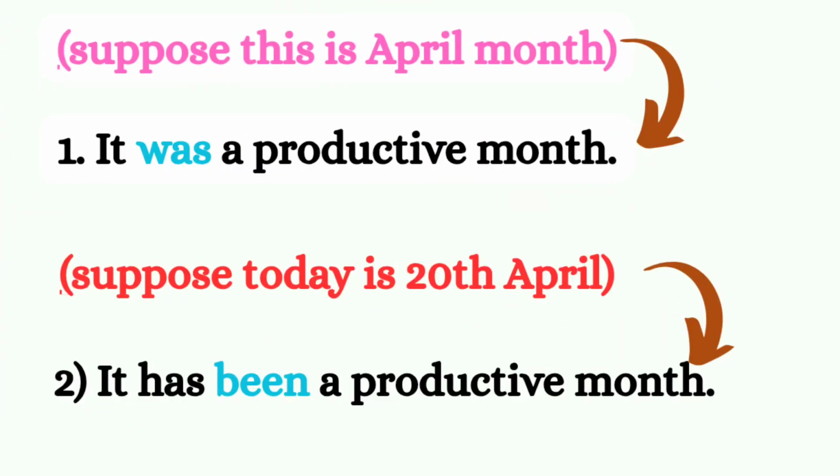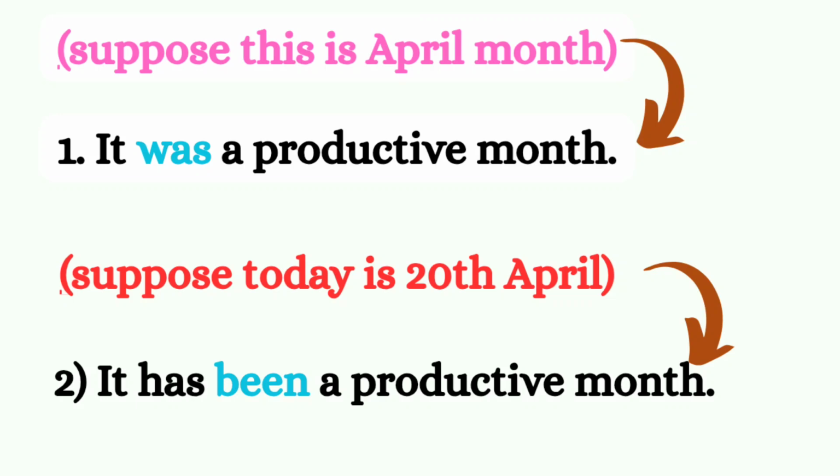Another two scenarios. Suppose this is April, and if I ask you what about March, you can say it was a productive month because the month was completed. In April I am asking this question about March, so you have to say it was a productive month because now you are in April.